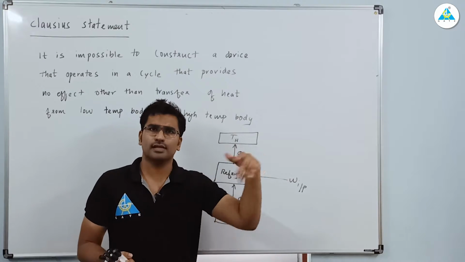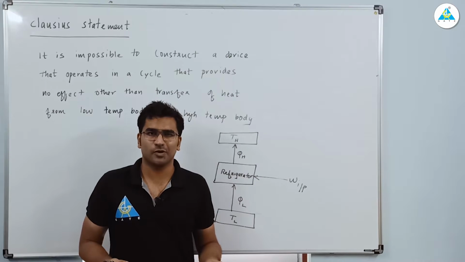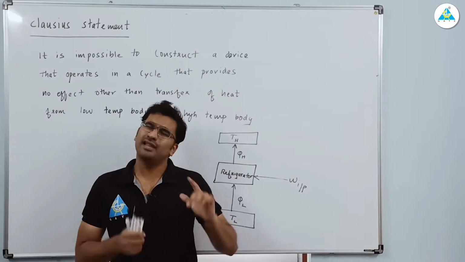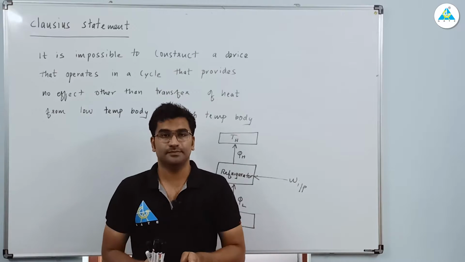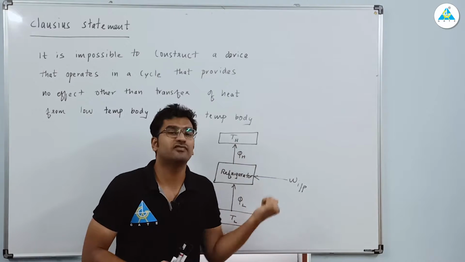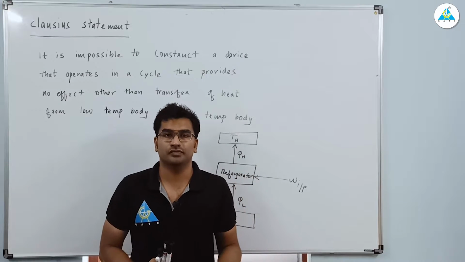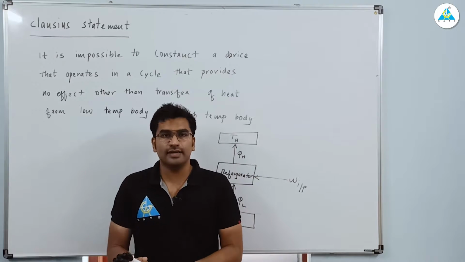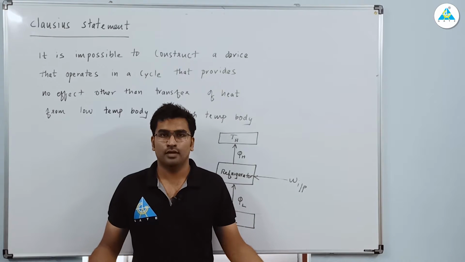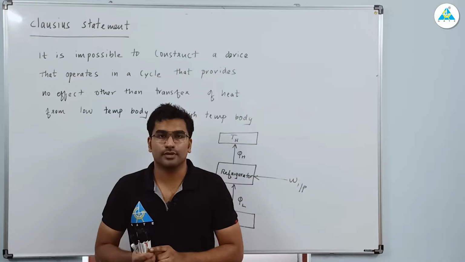After this class you can go and check whether there is an ice maker or not. Clear? Why there is an ice maker, that you need to think. It is there but it is too costly. Why is it costly? Because the refrigeration cycle is very hard to achieve. But boiling is very simple: if you take some water and boil it, the work is done. But that is not the case with an ice maker.